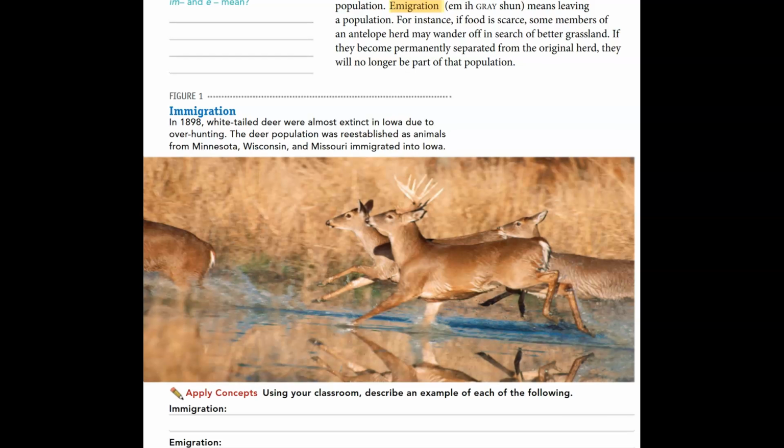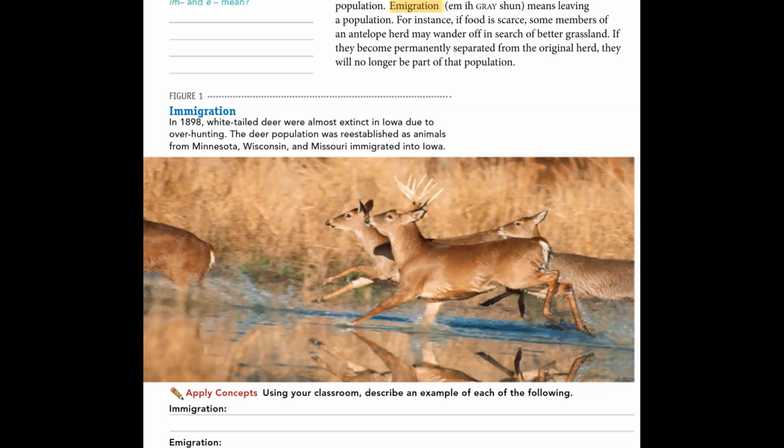Figure 1 says, in 1898, white-tailed deer were almost extinct in Iowa due to overhunting. The deer population was re-established as animals from Minnesota, Wisconsin, and Missouri immigrated into Iowa. Remembering, immigration reminds Miss Reams of "in," so immigration means you're going into a new place. And emigration, you're leaving.